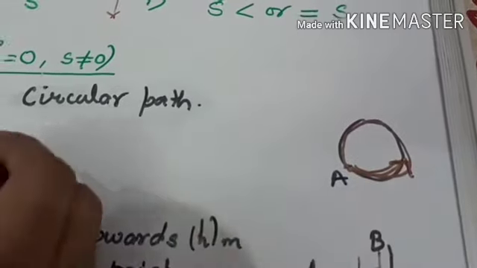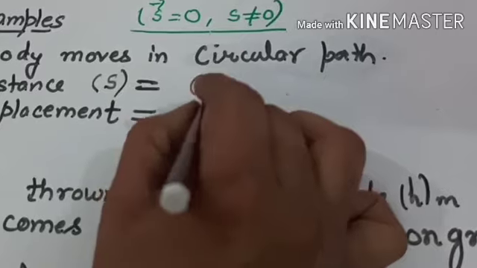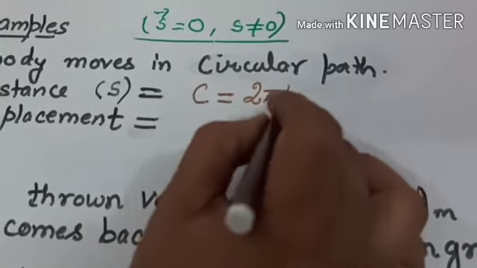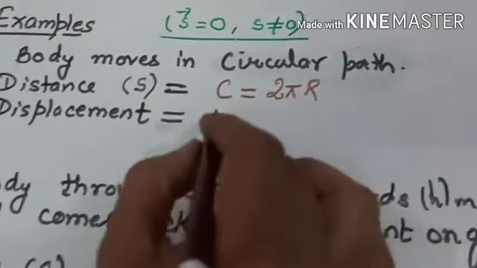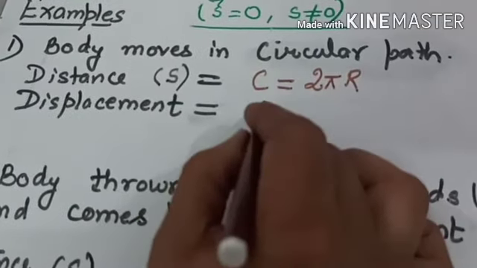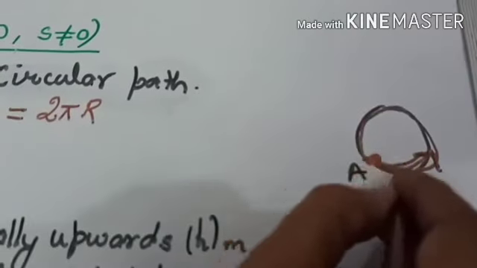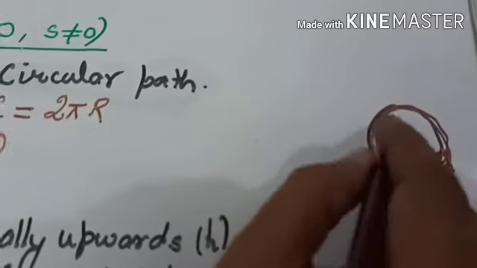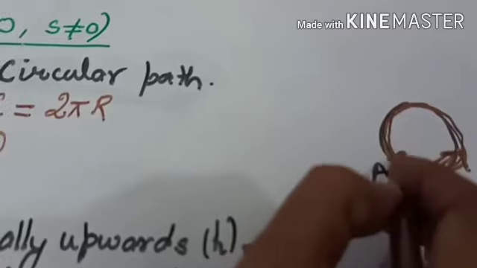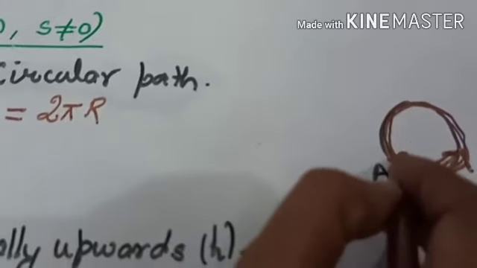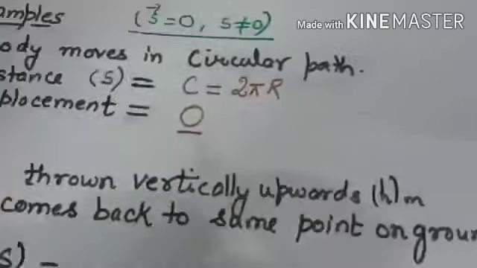Then the distance will be the circumference, the path covered, that is 2 pi r. Displacement will be zero. Why? Because the body has started from point A and it has come back to the same point. So the shortest distance between the initial and final position is 0.